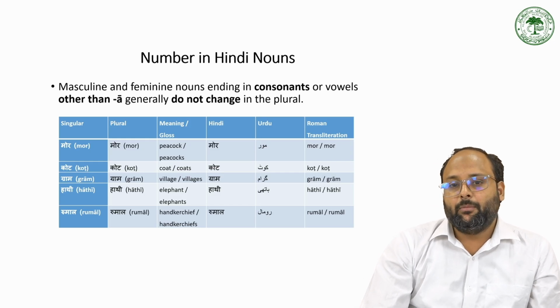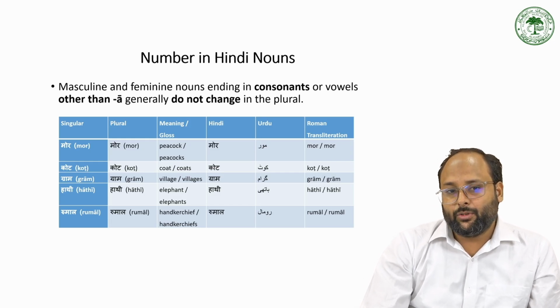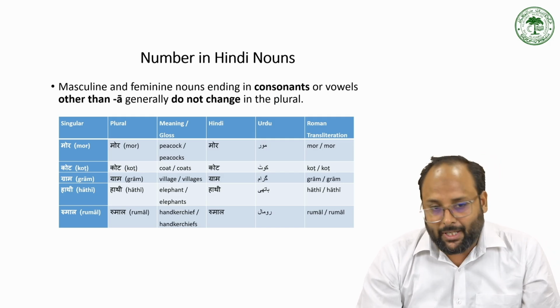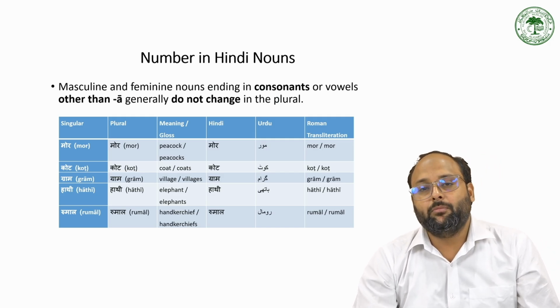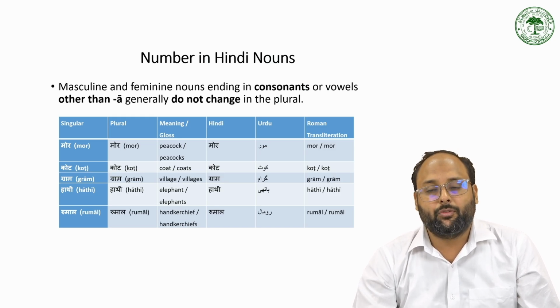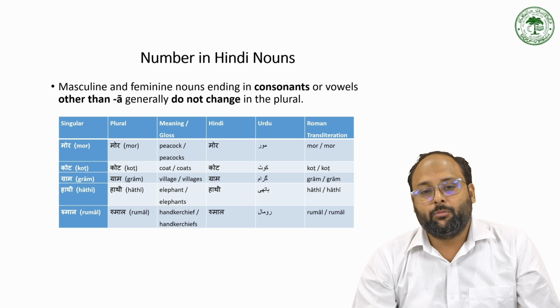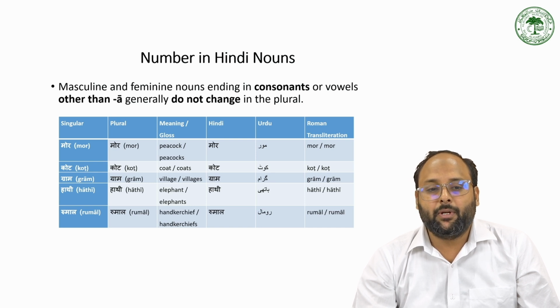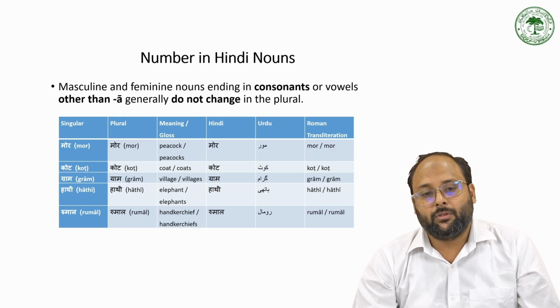The masculine and feminine nouns ending in consonants and vowels other than a generally do not change in the plural. It is also true for some masculine nouns. They do not change to make the plural. Like mor becomes mor for plural also, coat becomes coat, gram becomes gram, like one gram or hundred gram. Hathi becomes hathi for plural also.